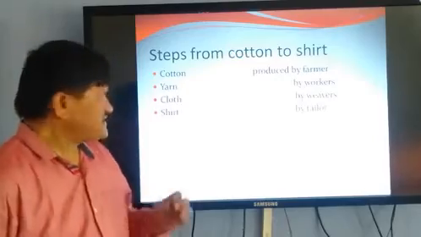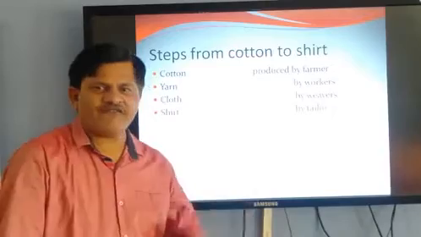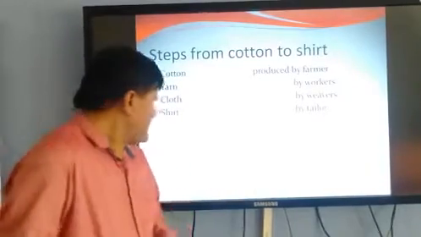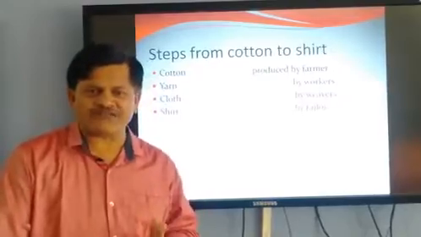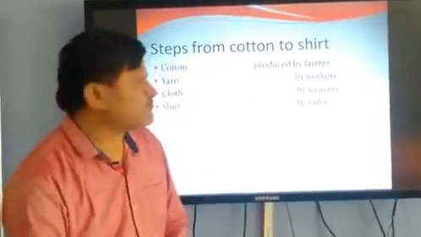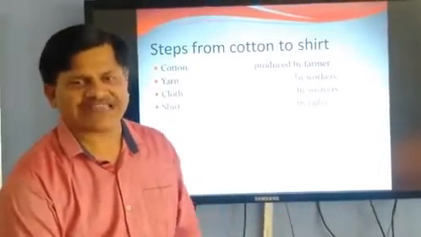Third is from yarn to cloth, by weavers. That is the most important step. And fourth, from cloth we make a shirt, done by the tailor and other workers related to that work.